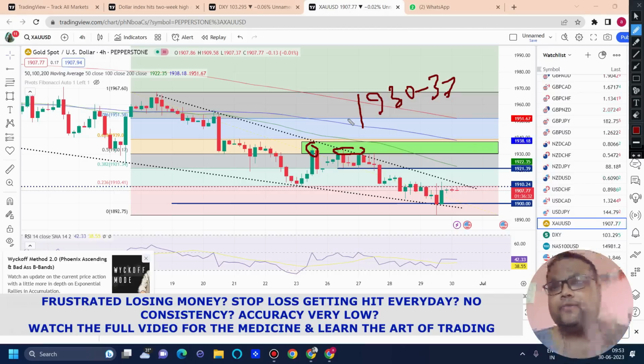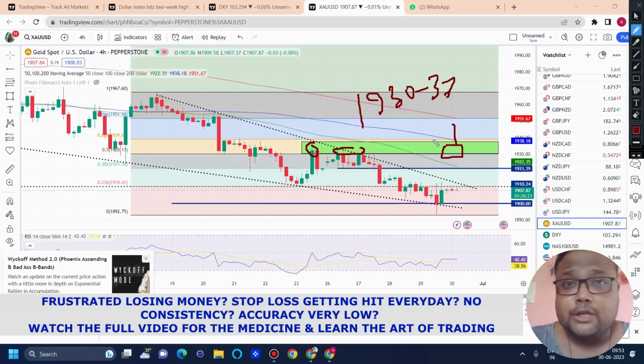And as we know that there is no big news coming up today, so yes, if market reverses, if you see that market is showing price rejection from above, market is showing shooting star pattern, anything like that, okay, you can also consider a sell around 1932, 34, 35 level.